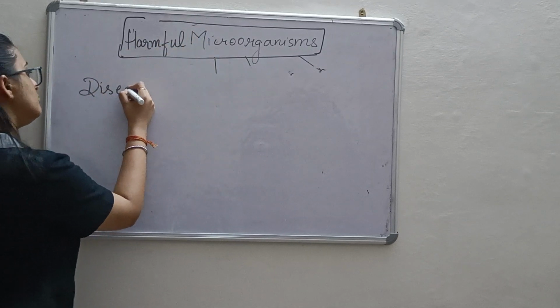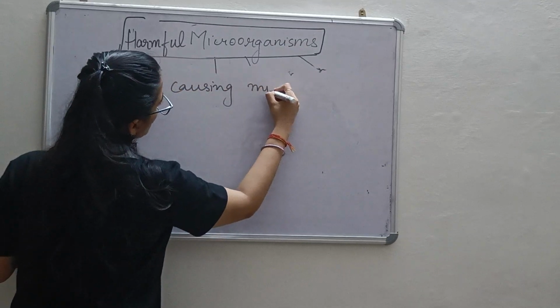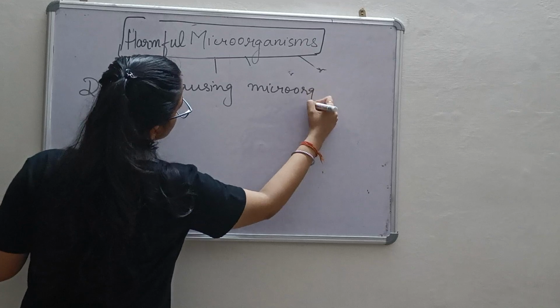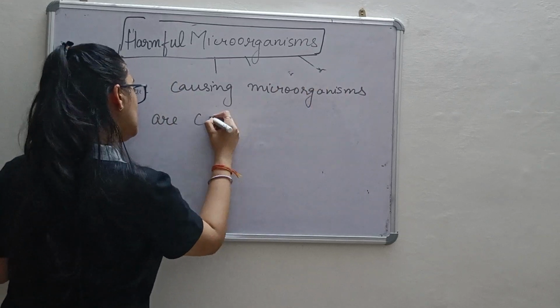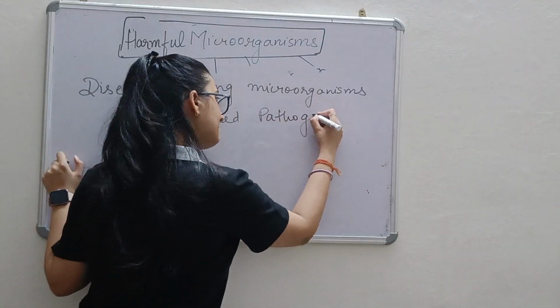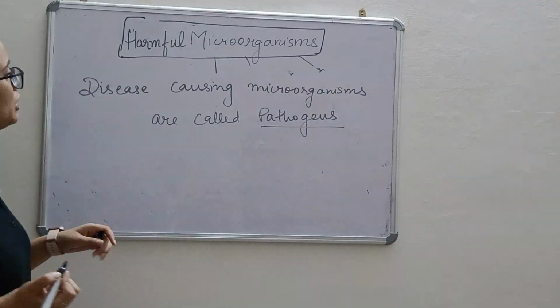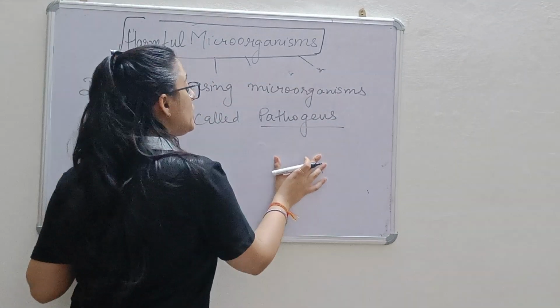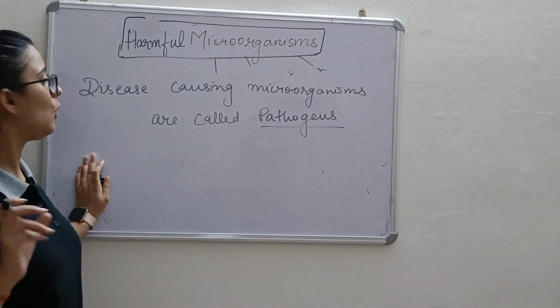A few we have discussed in our first video, where I gave you the tips and tricks on how you can learn the diseases caused by the different microorganisms.